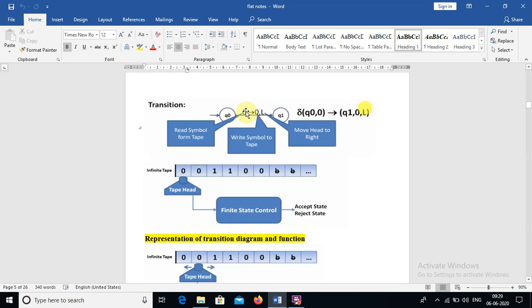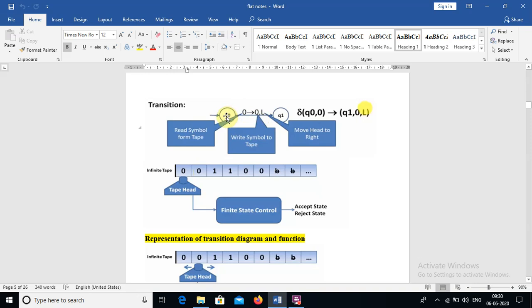If the transition is defined like 0 to 0, L, what does it mean actually? If the input tape holds 0 and the read-write head is pointing to the 0, then 0 can be replaced with 0 and we move one step left. That is what the transition movement means in the diagram.